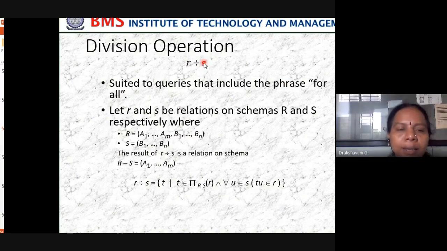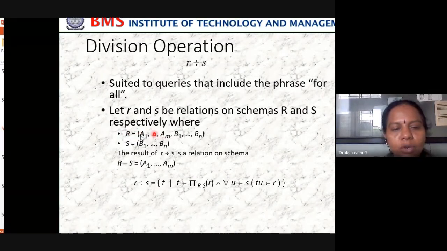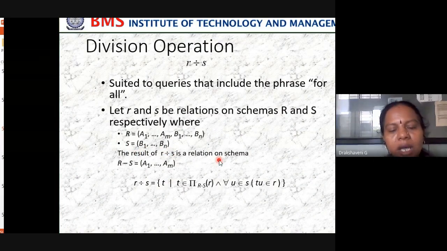For all. Let R and S be relations on schemas R and S respectively, where R has attributes A1 to Am, B1 to Bn, and S has B1 to Bn. The result of R division S is the relation on the schema R minus S, A1 to Am. So what did we do? The B attributes get cancelled.